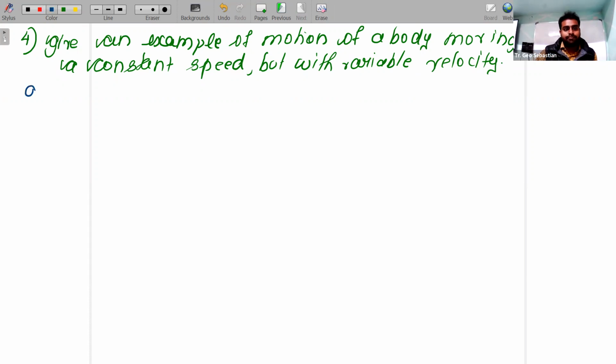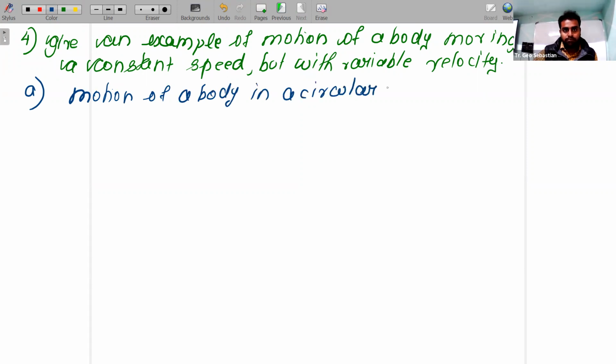What is the answer? What is an example? Motion of a body in a circular path.